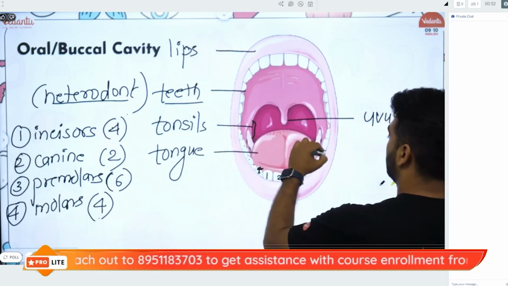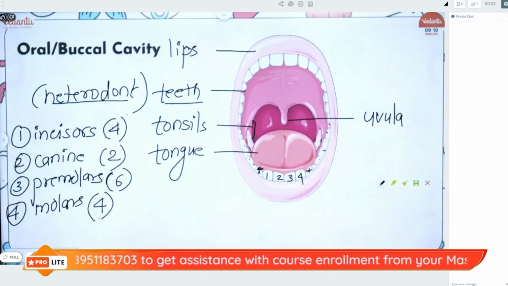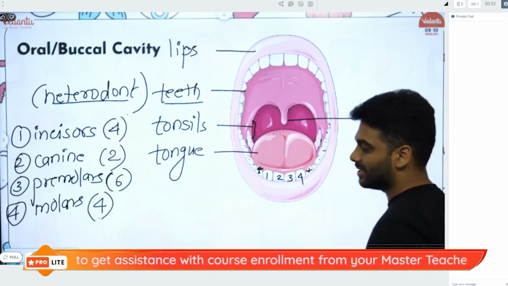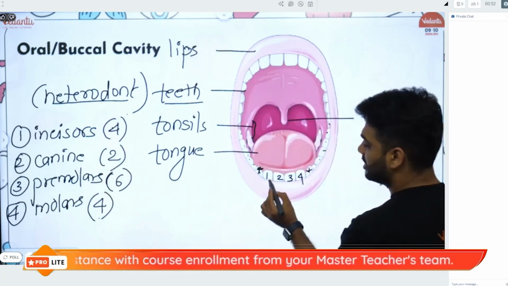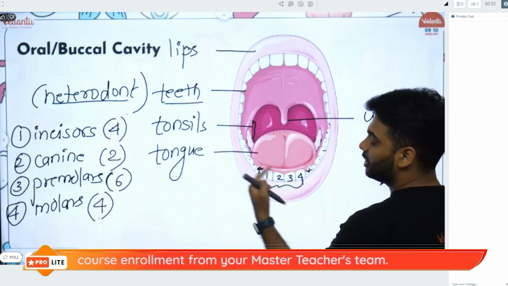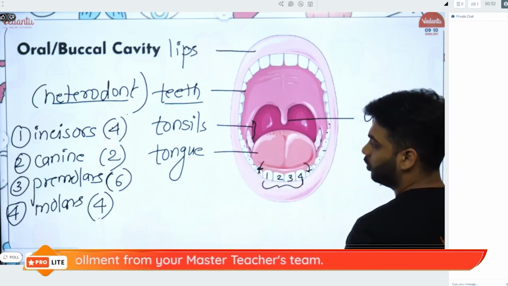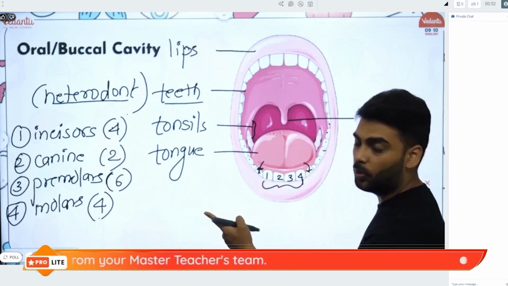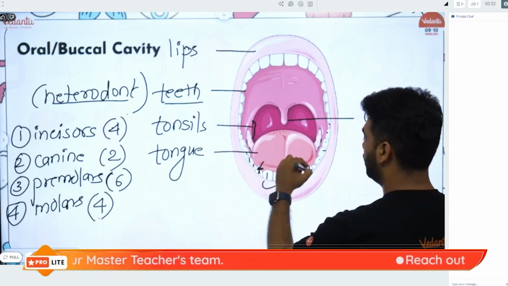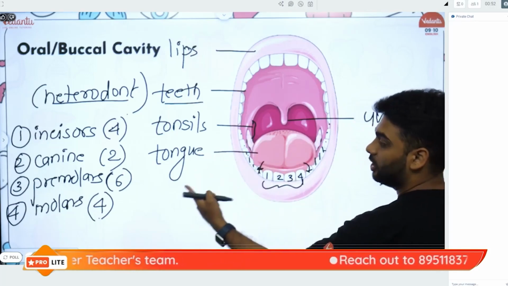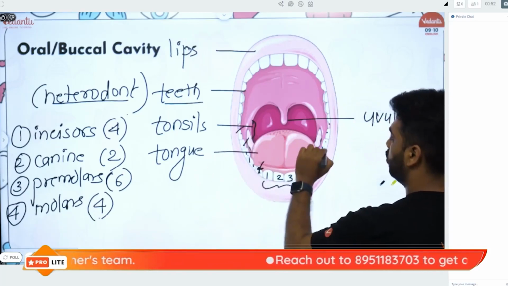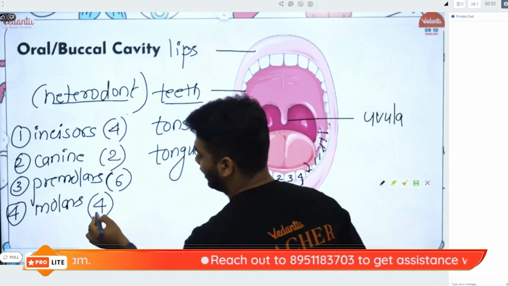1, 2, 3. 1, 2, 3. 1, 2, 1, 2. So that totals 4. So 4 incisors. These are the front 4 teeth. Then 2 canines. 1 and 2. Then 3 premolars on each side. 1, 2, 3. 1, 2, 3. And then 2 molars on each side. 1, 2, 1, 2.